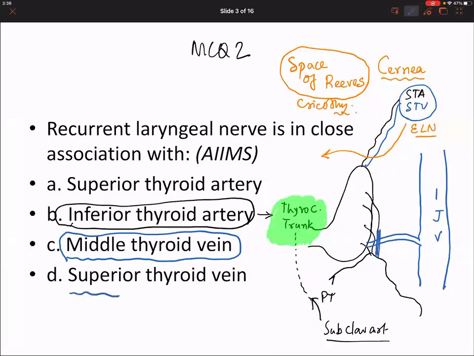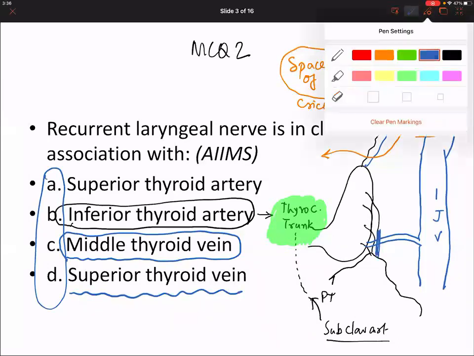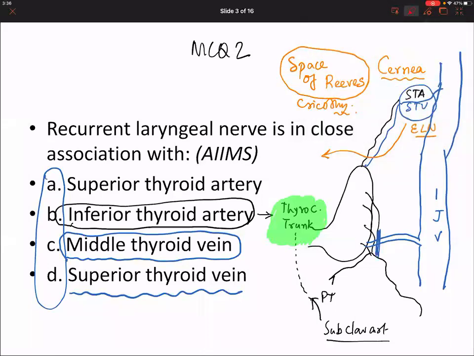Superior thyroid vein drains into which structure? Internal jugular vein. Out of these four, which is the first structure ligated in a thyroidectomy? The superior thyroid artery. No, not exactly.